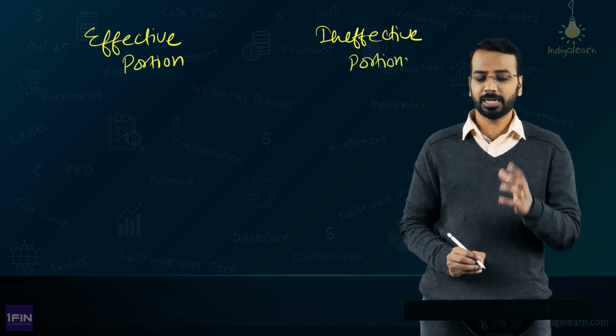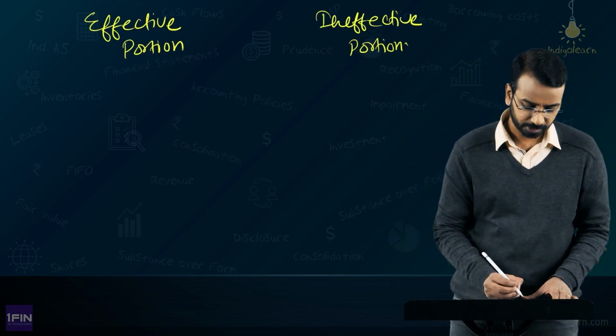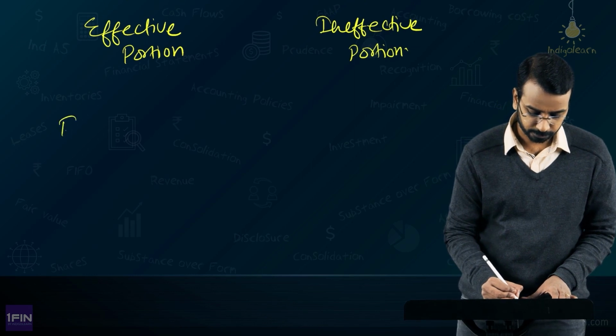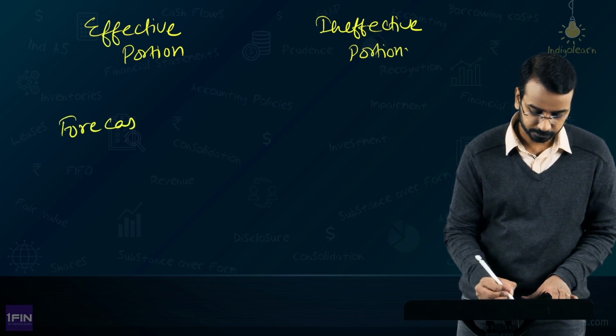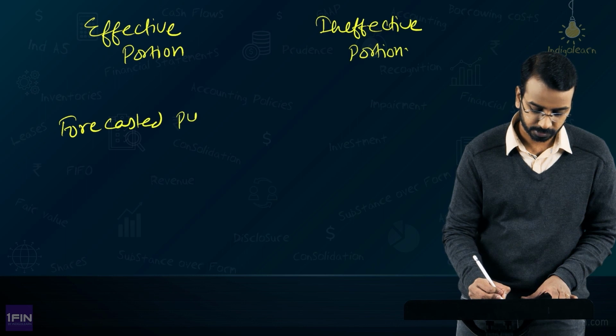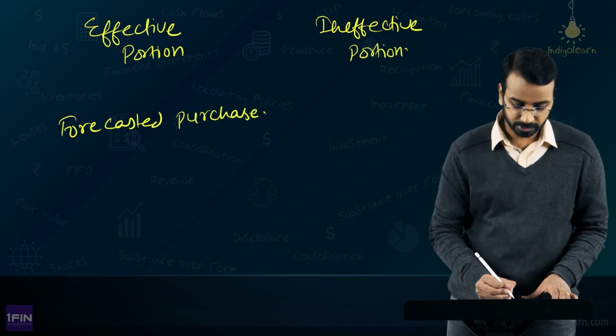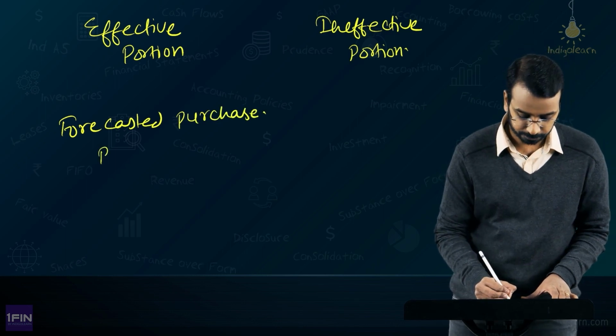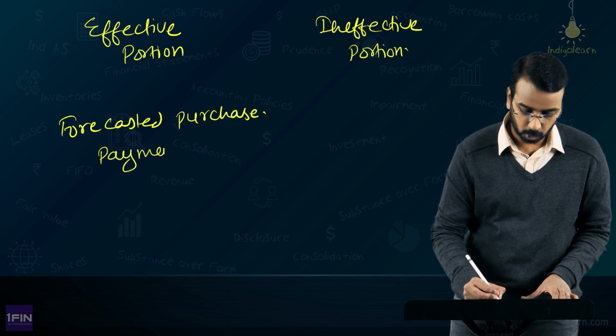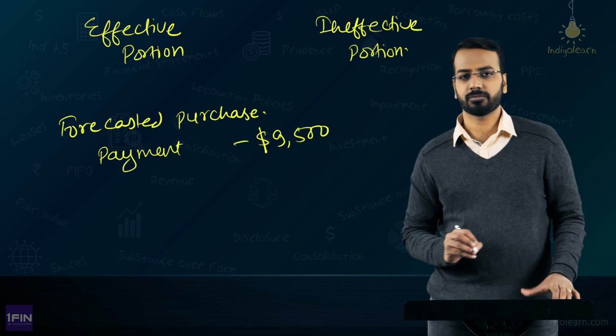Now for that, let me give a very simple example. Say we have a forecasted purchase which requires payment of $9,500 after 3 months.